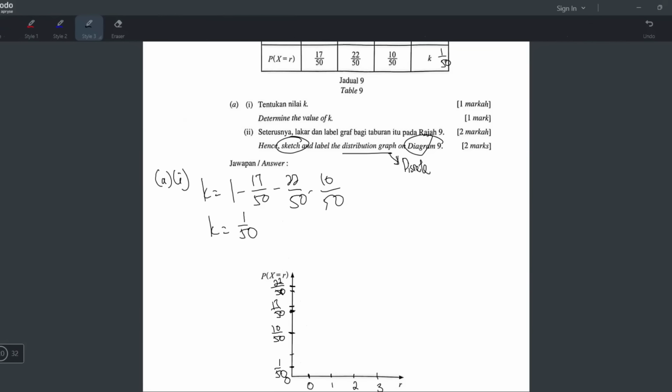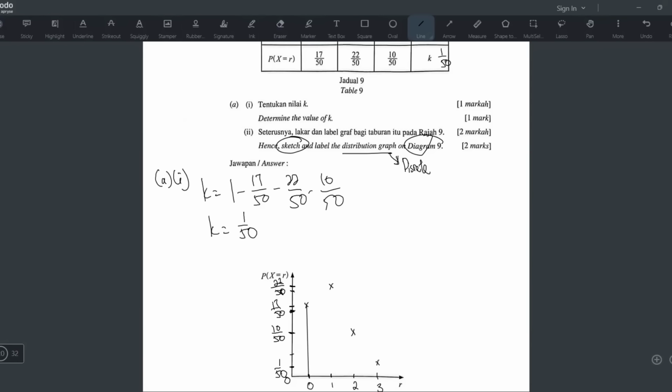Okay, 17 over 50 is when x is 0, so this is the first point. And then 22 over 50 is here. And then 10 over 50 is this one. And then the last one is 1 over 50 here. Okay, so when you draw the binomial distribution graph, it will look like this.